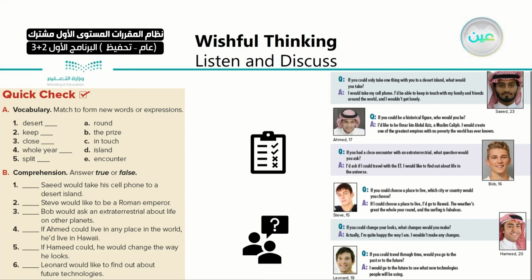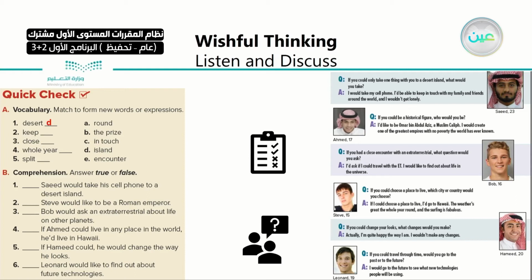What should we match it with? Is it encounter, desert around? Very good. The first one is D, desert island.